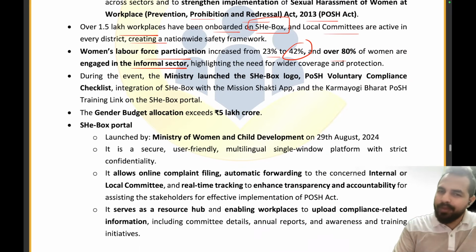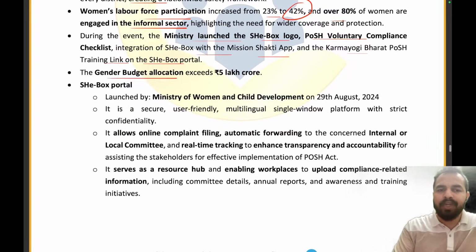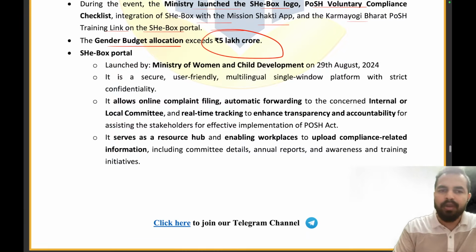So during the event, the ministry launched the SheBox logo, a post voluntary compliance checklist, integration of SheBox with the Mission Shakti app, and the Karmayogi Bharat post training link on the SheBox portal. Now, guys, when we talk about the gender budget allocation this year, it has exceeded 5 lakh crores. Now, moving on to the SheBox portal, it was launched by the Ministry of Women and Child Development on